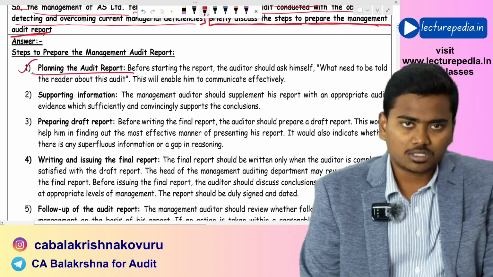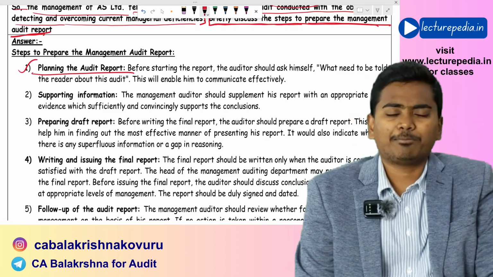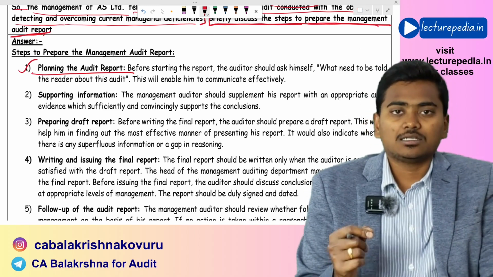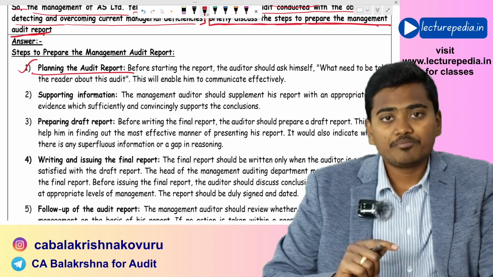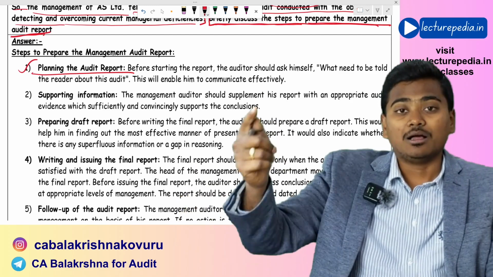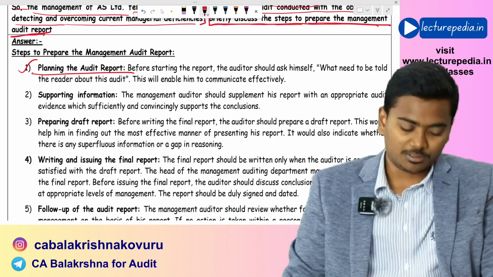Planning the audit report. First of all, before preparing the audit report, you have to properly plan which points have to be kept in this management audit report and which points have to be presented before the management through this audit report. You should properly plan the audit report.